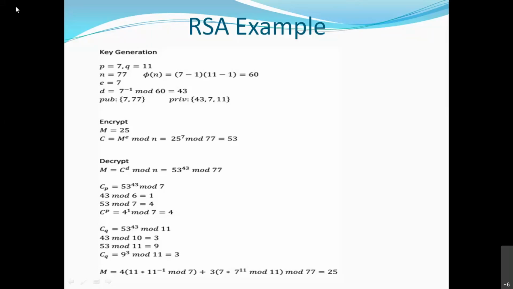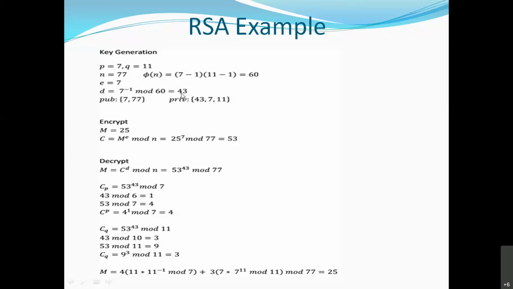Thanks. So e, I have chosen. Initially I can take 2. e is 2, but 2 and 60, what is phi of n? 60. If I choose 2, is the GCD of 2 and 60 equal to 1? No. If I choose 3, is the GCD of 3 and 60 equal to 1? No. So this is how we can check whose GCD is 1. So this is how I get, suppose, 7, whose GCD with phi of n is 1, and I calculate the multiplicative inverse of 7. So I will get 43.